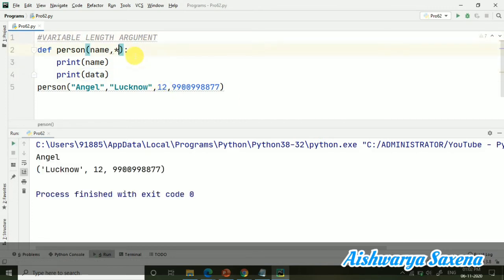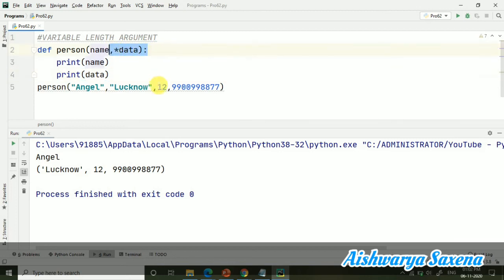And yes, you can see we are getting the output in the format of a tuple. So this way we can pass variable length argument with the help of this star, the asterisk which we are giving here. And this is actually known as variable length argument. So I hope it is clear.